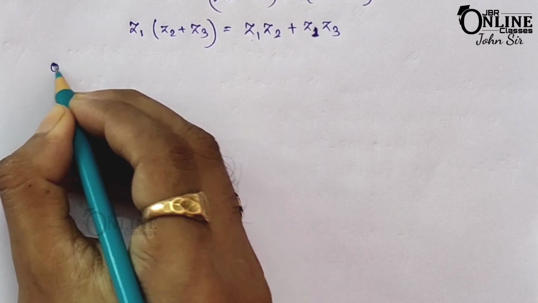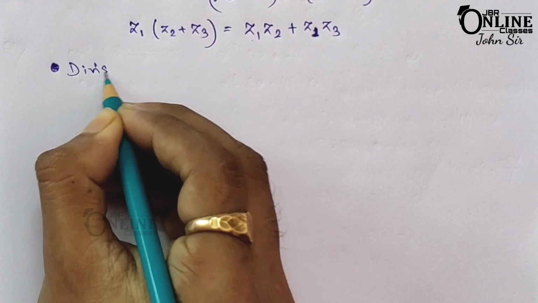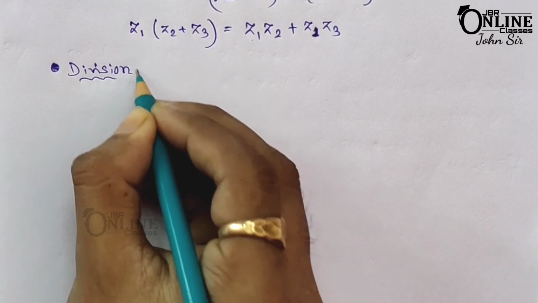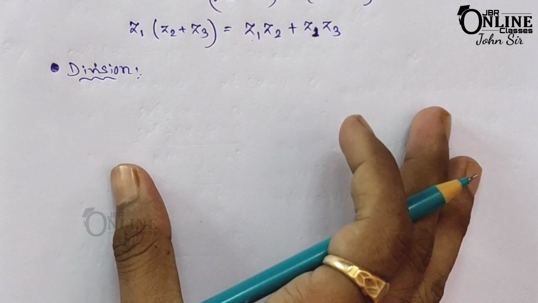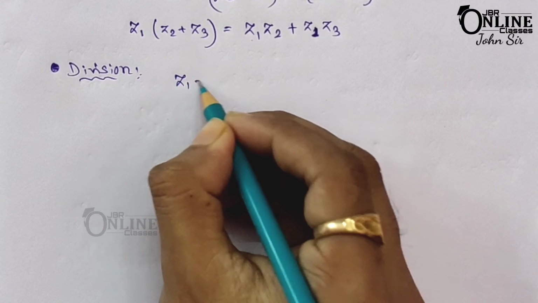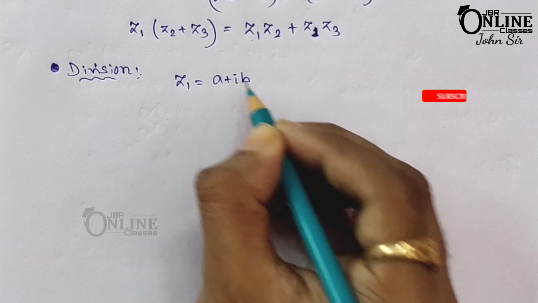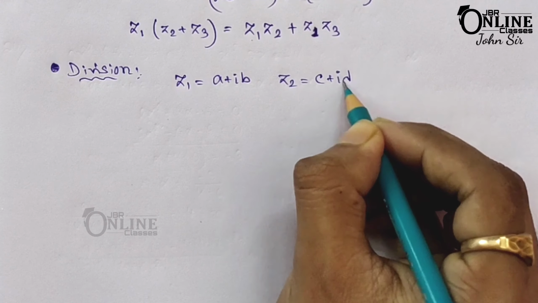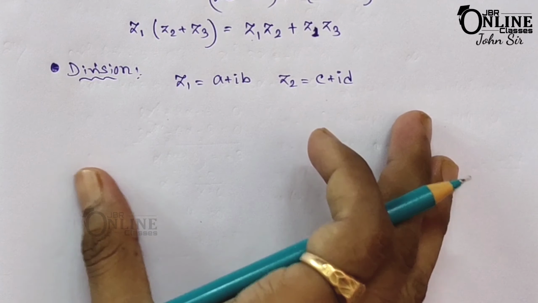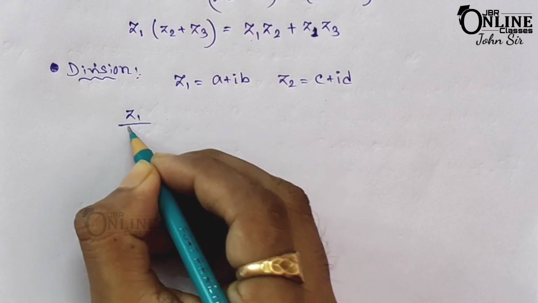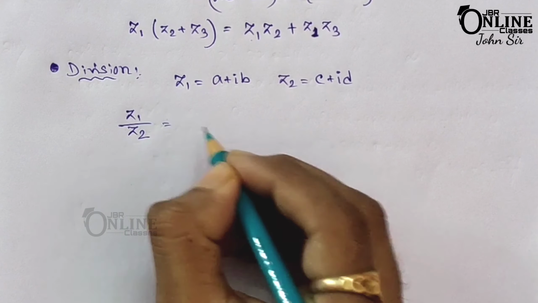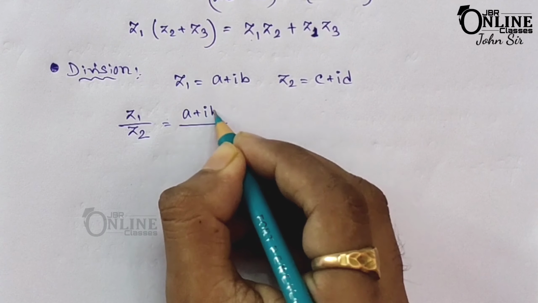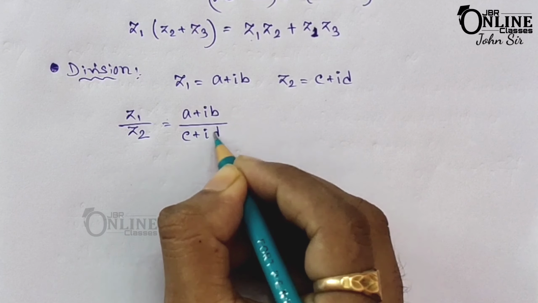Now the last one, that is division. Division of two complex numbers. Here also the first one z1 equals a plus ib and the second one z2 equals c plus id are two complex numbers. Then the quotient, that means z1 by z2, will be (a plus ib) divided by (c plus id).